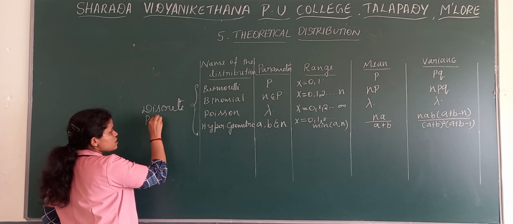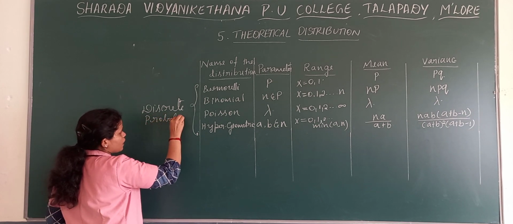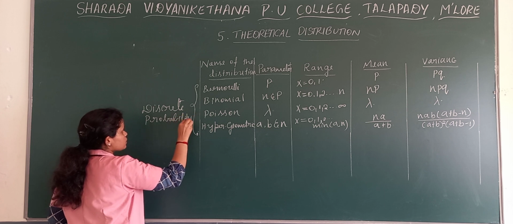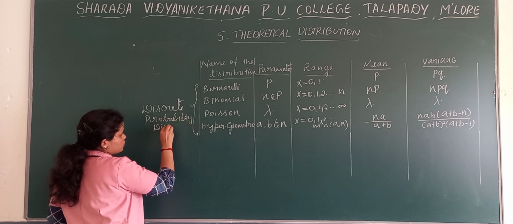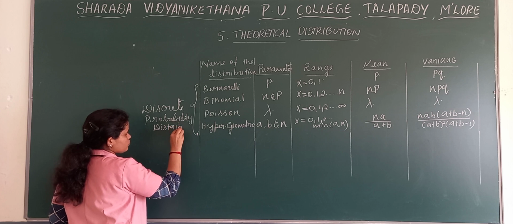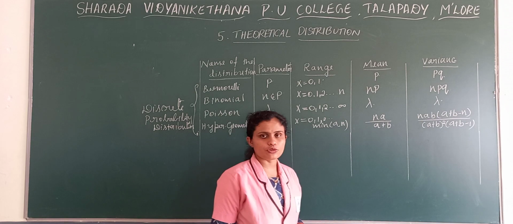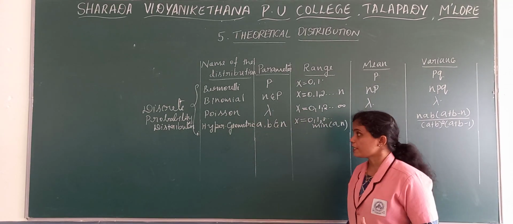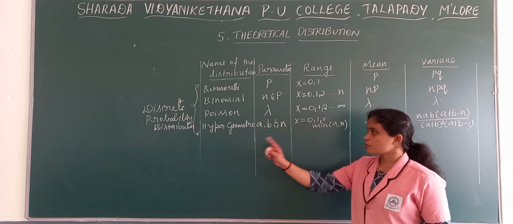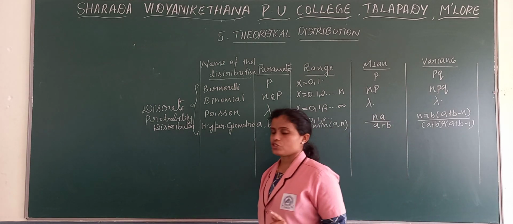Which are the discrete probability distributions? Bernoulli distribution, binomial distribution, Poisson distribution and hypergeometric distribution.